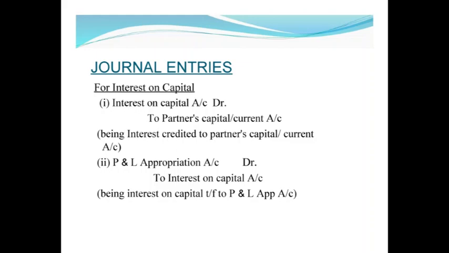Yes, on the seventh slide, there are some journal entries related to the fundamental accounting of partnership firm. The entries will be passed first for interest on capital. If the partnership firm is paying interest to the partners, then what entries will you pass? First entry: interest on capital account debit to partners' capital account, which means the amount of interest will be credited to the partners' capital account.